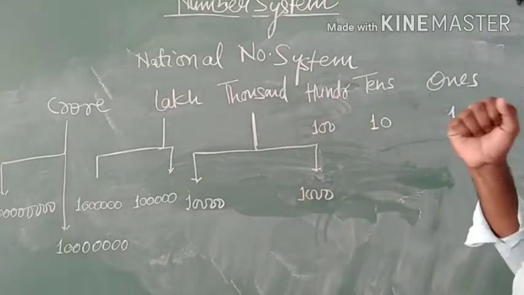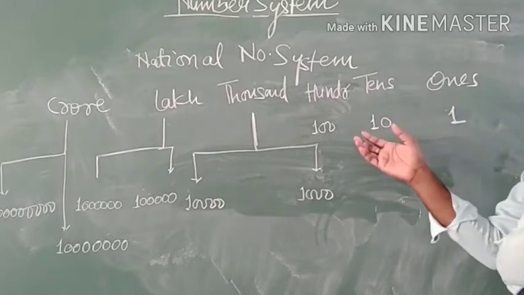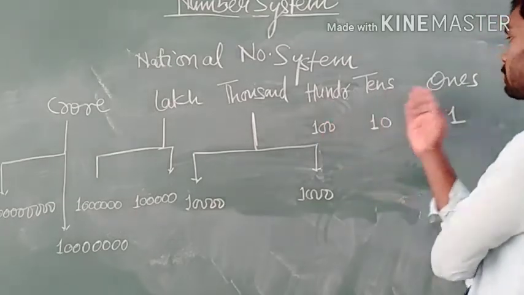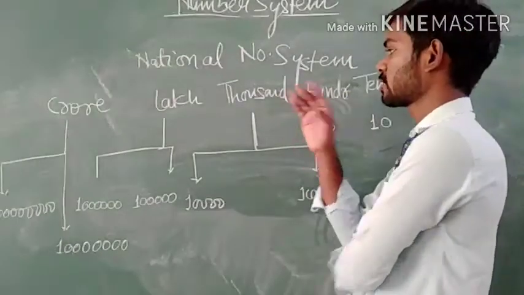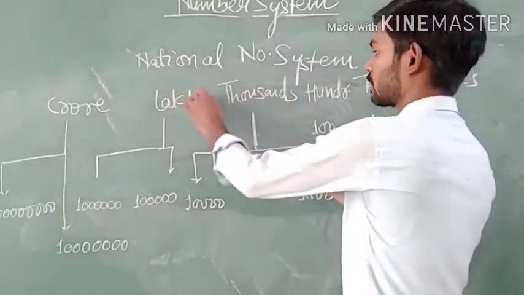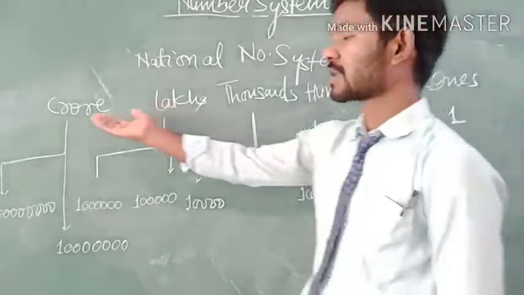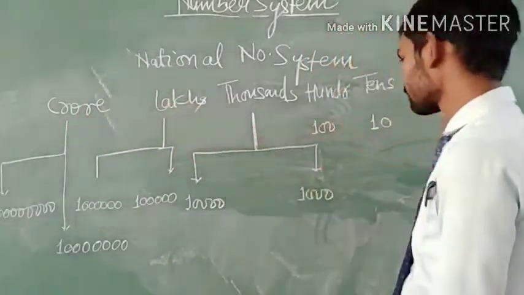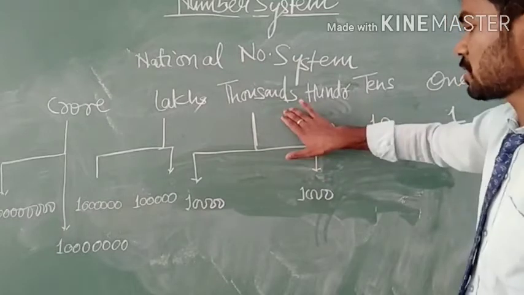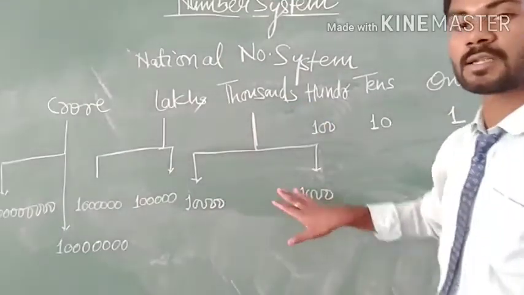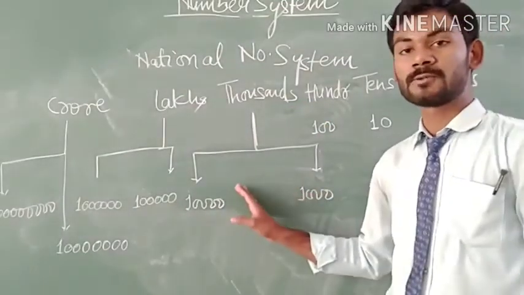Here the numbers are categorized in this form: ones, tens, hundreds, thousands, lakhs, crores. Thousand is divided into two parts, 1000 and 10,000.